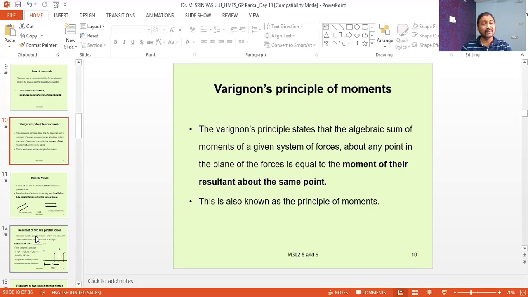In that case, we have to equate the sum of the clockwise moments to the sum of the anti-clockwise moments.